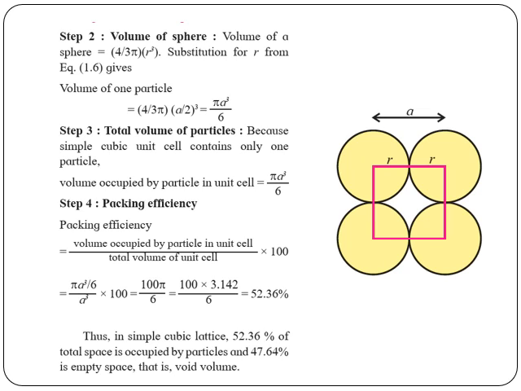That is nothing but 100 pi by 6, that is equal to 100 into 3.142 divided by 6, which comes to be 52.36%. Thus in simple cubic lattice 52.36% of total space is occupied by particles and 47.64% is empty space, that is the void volume.